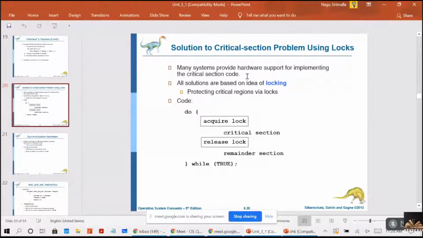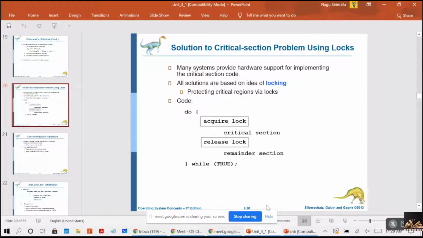So here we are using two hardware instructions. In this solution, by making use of the hardware instructions, we are trying to give a solution to the critical section problem. That means making only one process stay in the critical section. So how will we acquire this? By using these two types of instructions, we will see now.